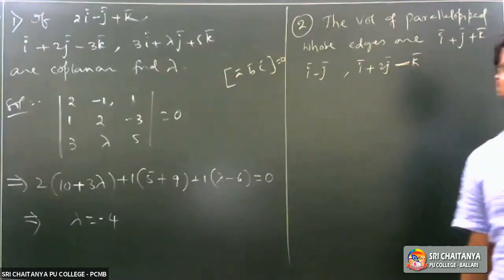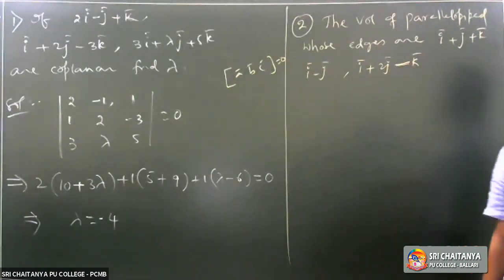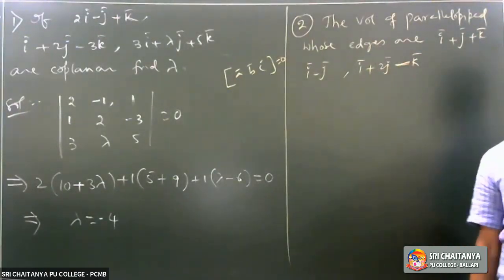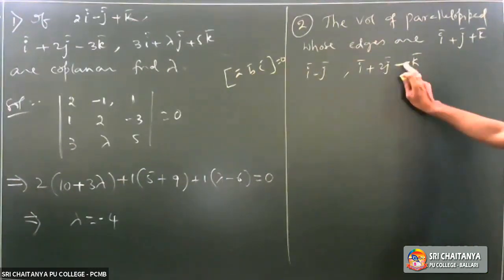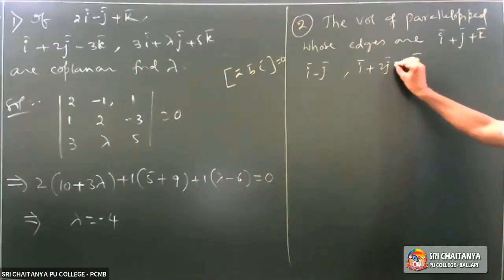I am going to repeat this. The volume of parallelepiped whose edges are i plus j plus k, i minus j, i plus 2j minus k. This is minus, okay, not equal to. This is minus k.